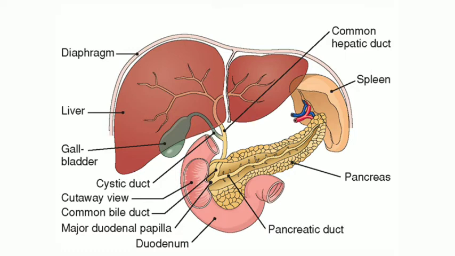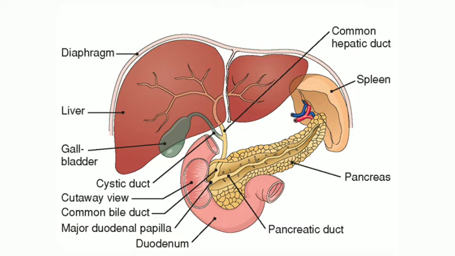Bile has some salts, which are sodium glycocholate and sodium taurocholate, and these are essential for the emulsification of fat. That means the bile juice does the job of emulsification of fat.